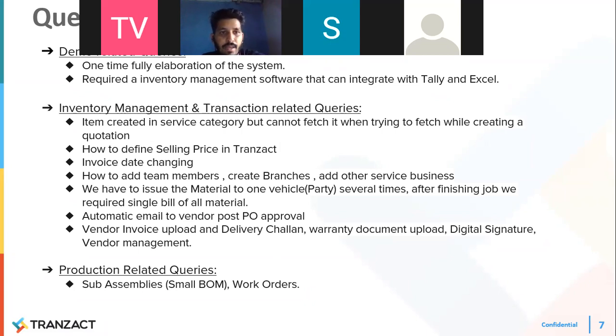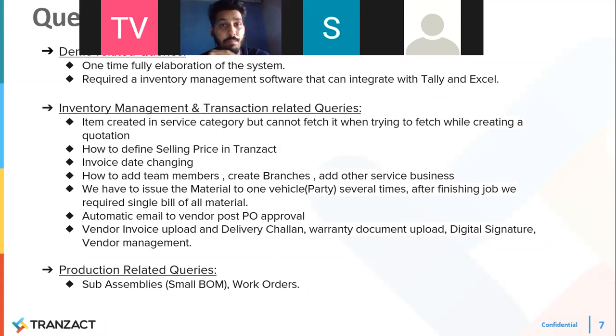Number two is the inventory management and the transaction related queries. Here we have one query: an item was created in the service category but cannot be fetched when creating a quotation. Let me tell you, we don't have an option to create a quotation for services. This is one thing which is not there in the system as of now.